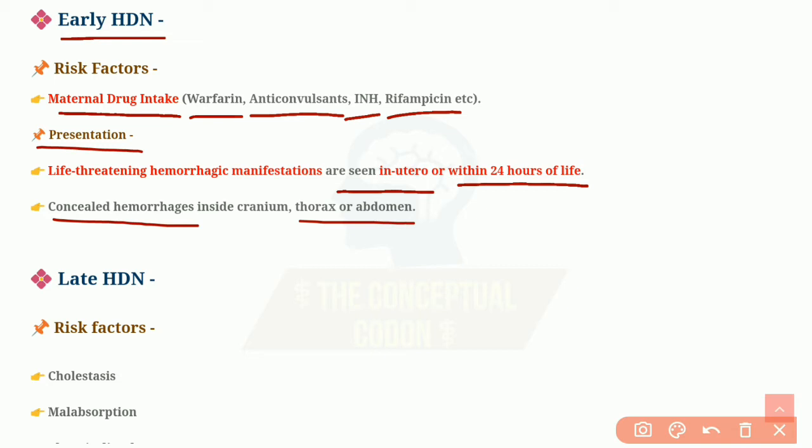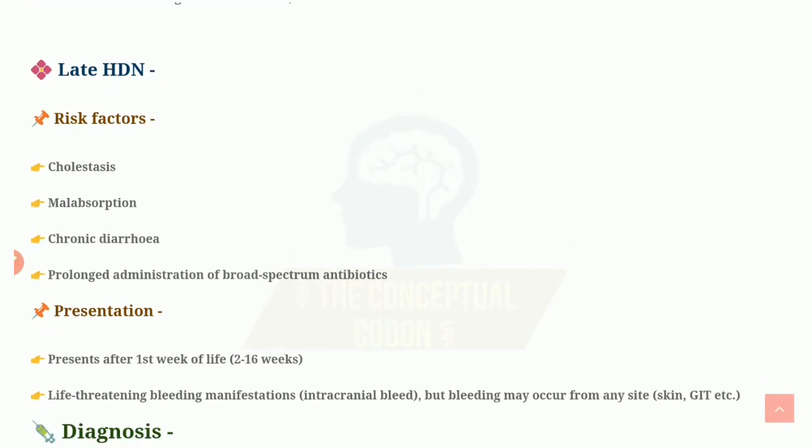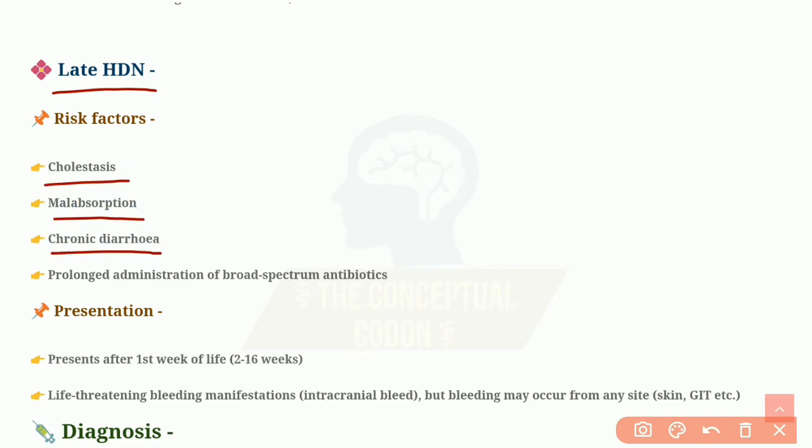Now coming to the late HDN or the third type of hemorrhagic disease of newborn. Here the risk factors are usually on the fetal side. They are cholestasis, malabsorption, chronic diarrhea, or prolonged administration of broad spectrum antibiotics. Those broad spectrum antibiotics can be given for a prolonged time in case of neonatal sepsis.